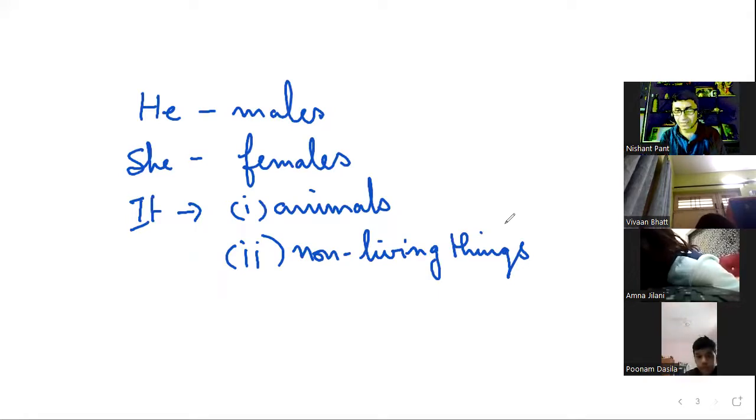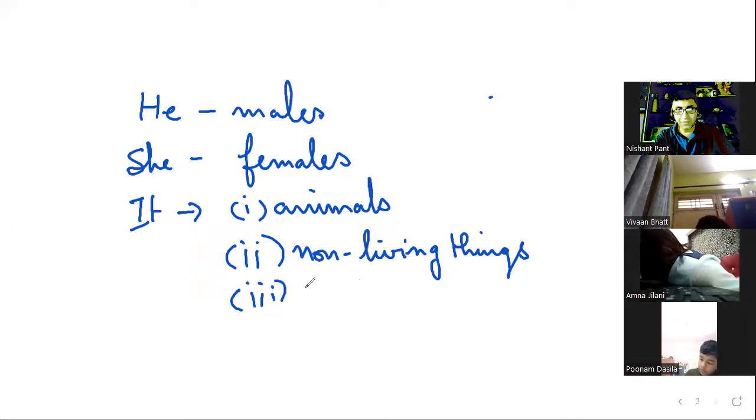So any kind of non-living entity will take it.